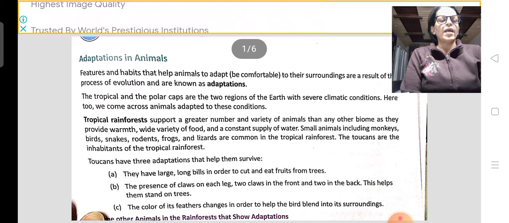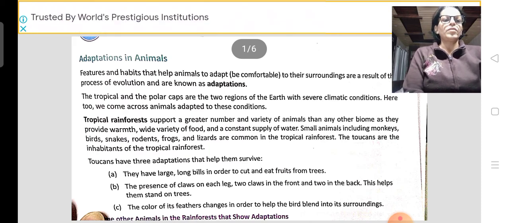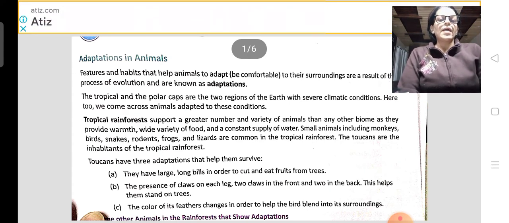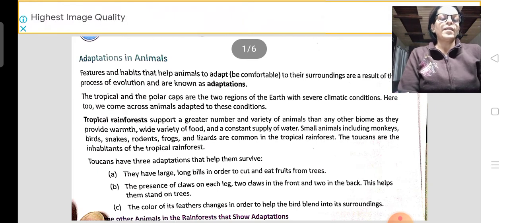Their body is adapted according to the climatic conditions, right?